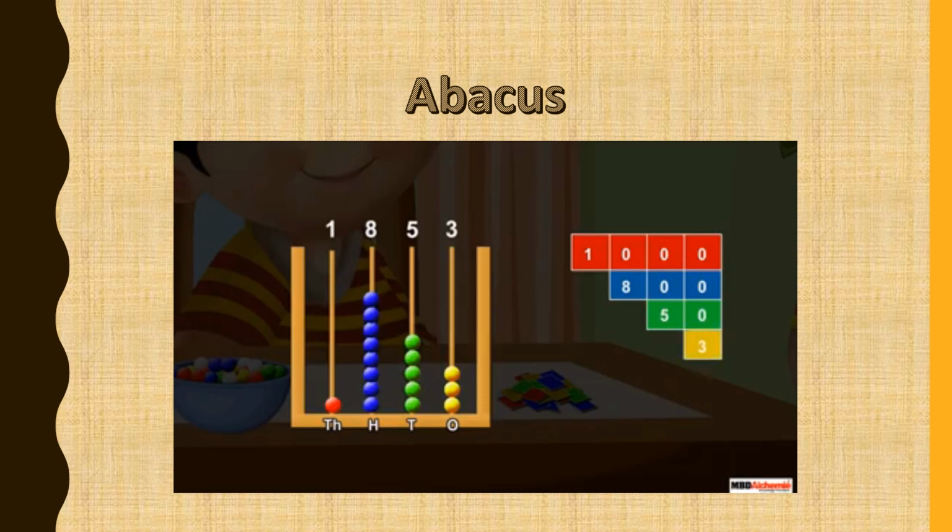And 3 beads in the 1's spike represent 3. So, we can say the number represented by Sid on the abacus is 1,000 plus 800 plus 50 plus 3 is equal to 1,853.